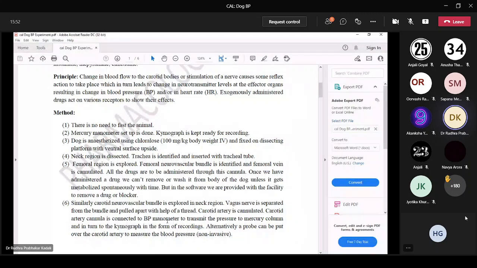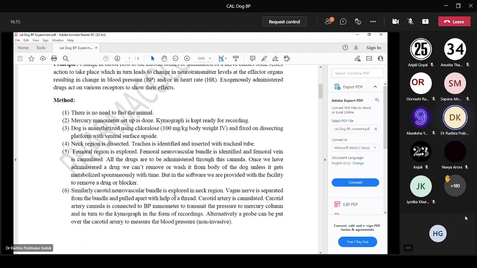Mercury manometer is set up. Kymograph is kept ready for recording. Dog is anesthetized using chloralose. Chloralose is an anesthetic drug. The dog is fixed on the dissecting platform with ventral surface upside. Next, neck is dissected. Trachea is identified and inserted with tracheal tube.